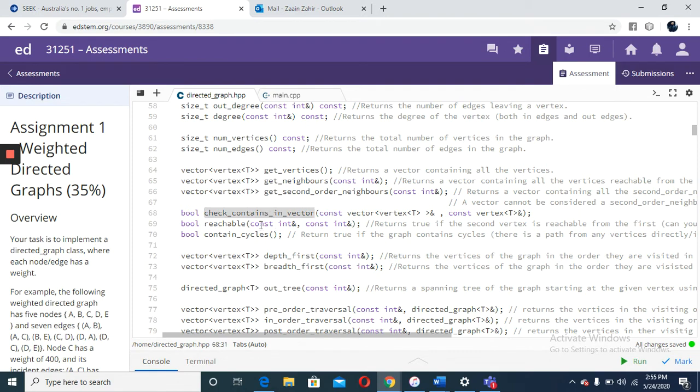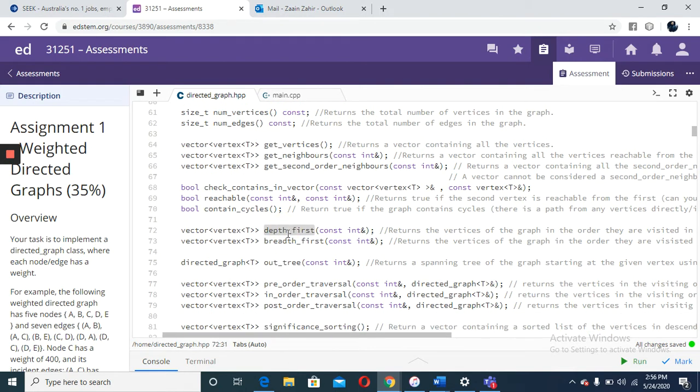Initially, I simply copied the function signature from the given list of functions and started implementing this. When I compiled a few times, it kept showing me errors about something called f permissive and const error. So I googled it, unfortunately did not find any answer, and decided to remove const keyword in other functions such as reachable and contents cycle, and it finally worked.